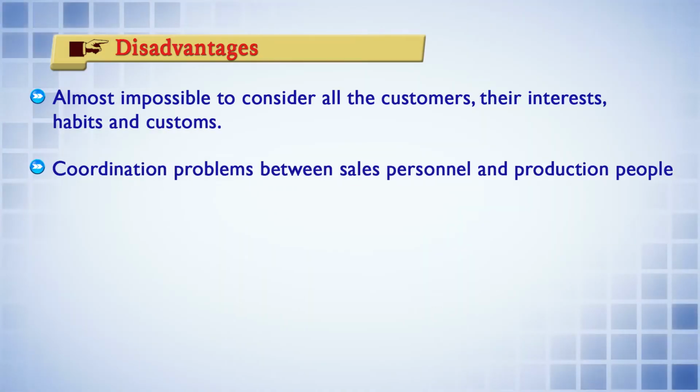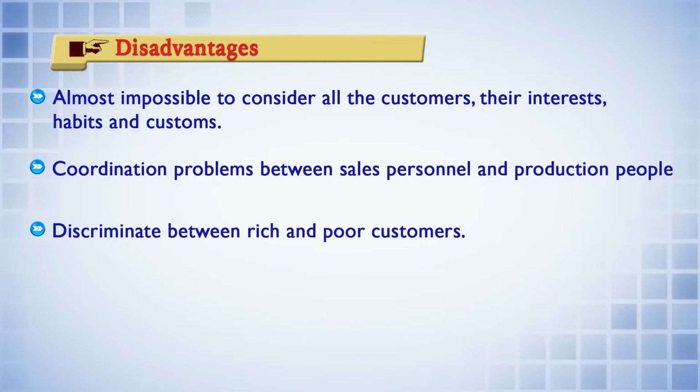Next, coordination problems between sales personnel and production people. Obviously, sometimes there may be a problem of coordination because the sales people may have different requirements and production people may not be able to supply those products which the sales people may want immediately for their own department. So this coordination problem sometimes may arise due to lack of understanding between the salesperson and production person.